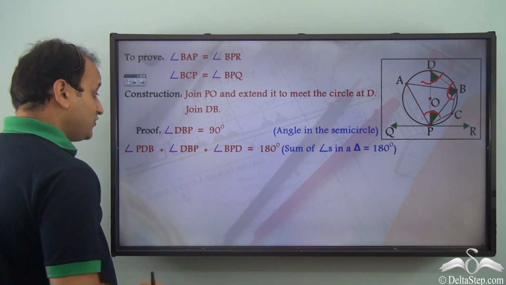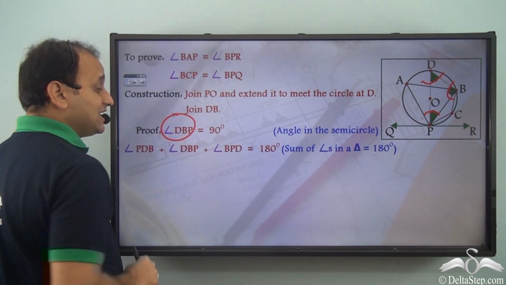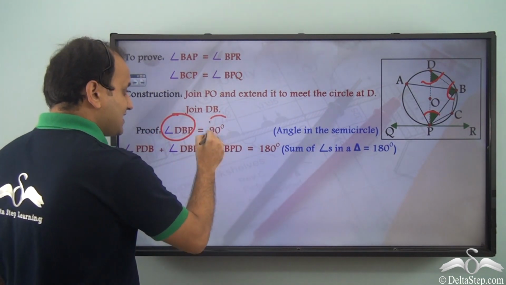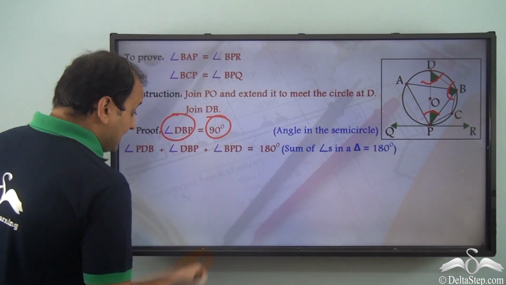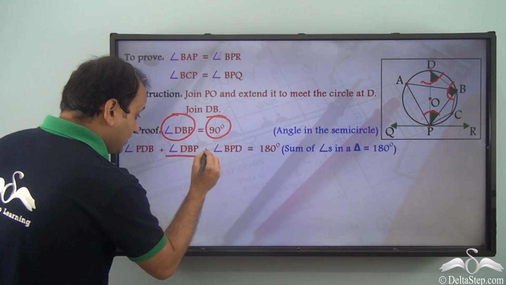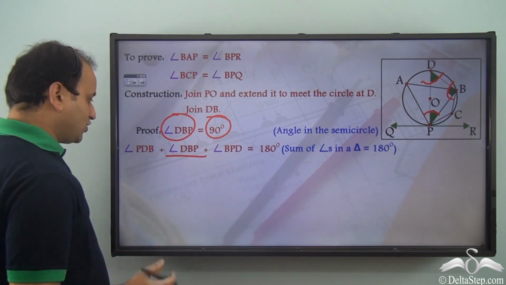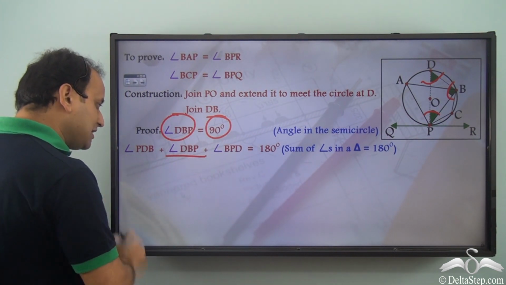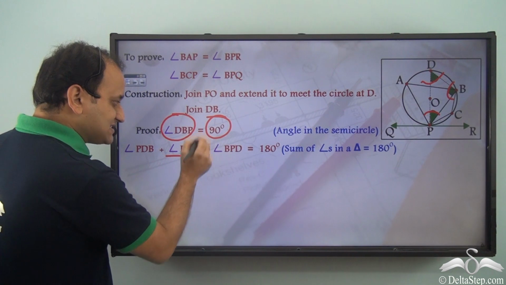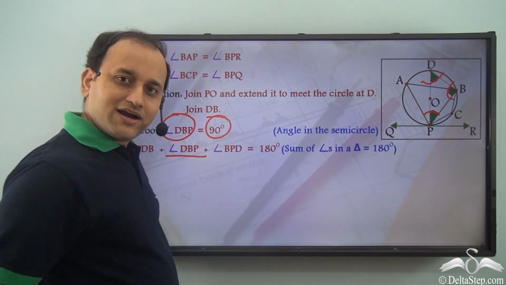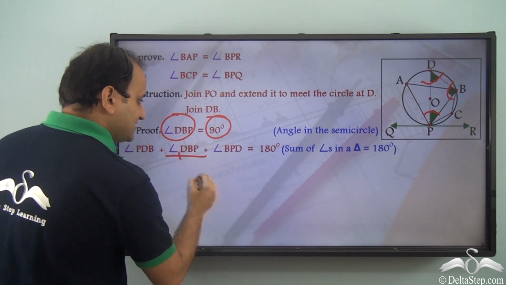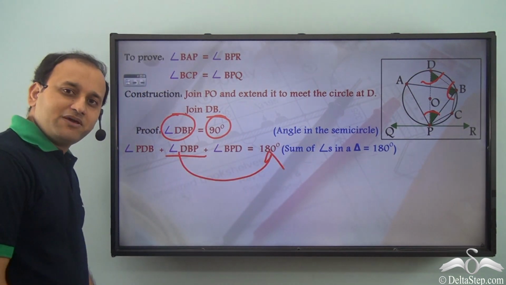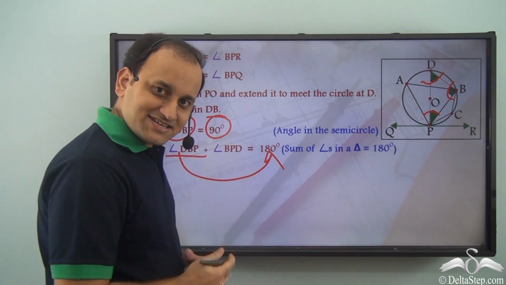Now, what do we know about angle DBP? Its value is 90 degrees, isn't it? Now, if we substitute this value here, then what do we get? We get angle PDB plus 90 degrees plus angle BPD is equal to 180 degrees. So, if 90 degrees comes this side, then it will be 180 degrees minus 90 degrees.